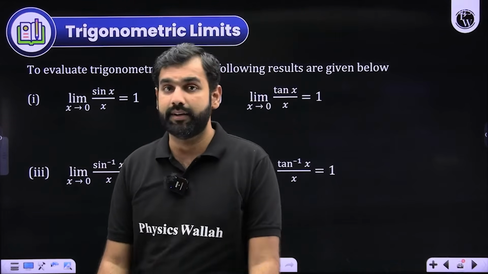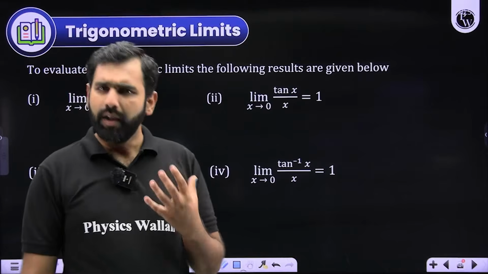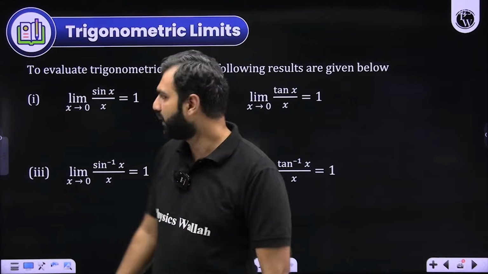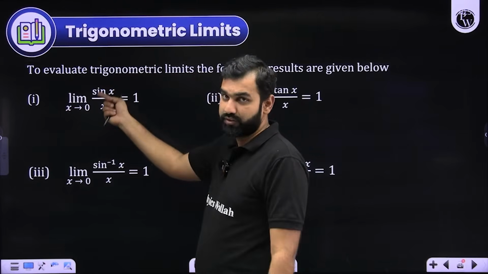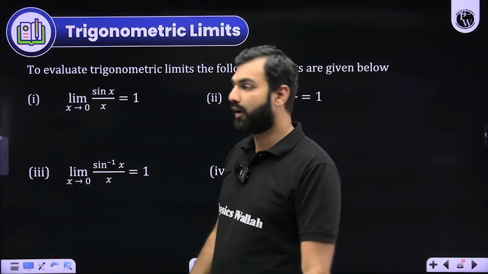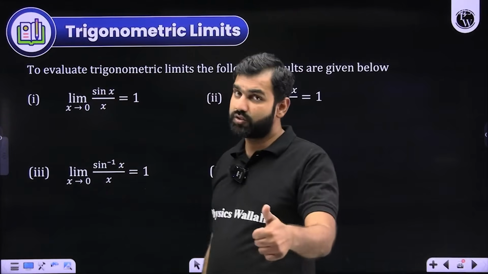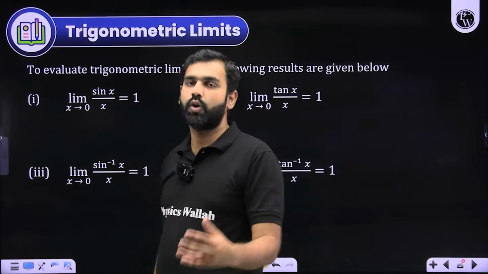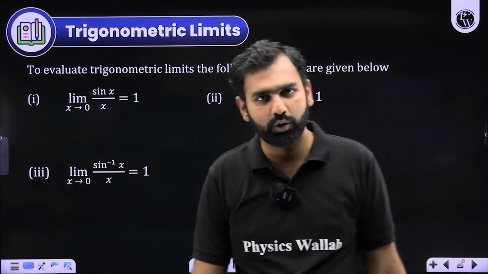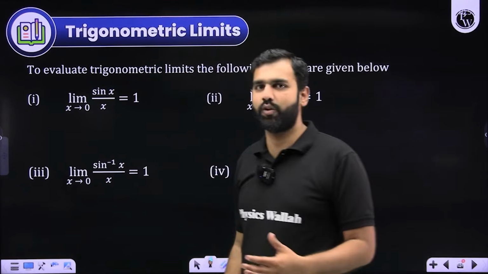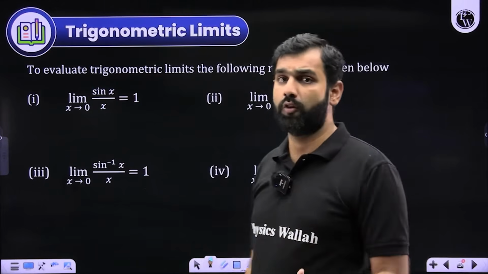Did you understand that? I hope you'll remember it. If you don't remember it, you can apply L'Hopital as well. Through L'Hopital also, since it is 0 by 0 form, sin 0 upon 0, you can apply L'Hopital. Derivative of sin x is cos x upon 1, which is cos x. When x approaches 0, cos 0 is 1. Through L'Hopital also you can reduce it. But this is such an easy result that you should have it at your fingertips. This will be used at a lot of places.